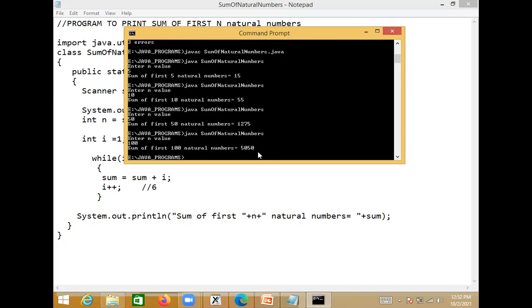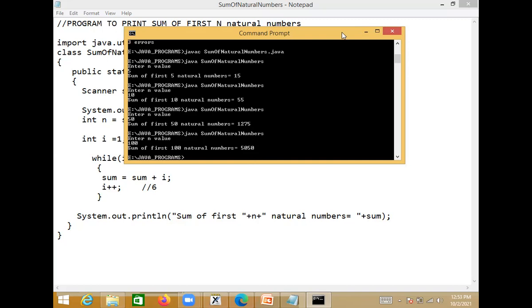Okay, you can manually calculate using the formula n into n plus 1 by 2. See, first 5 natural numbers, no? So 5 into 5 plus 1, that is 6, by 2. It is n into n plus 1 by 2. You can manually calculate and check your answer here.